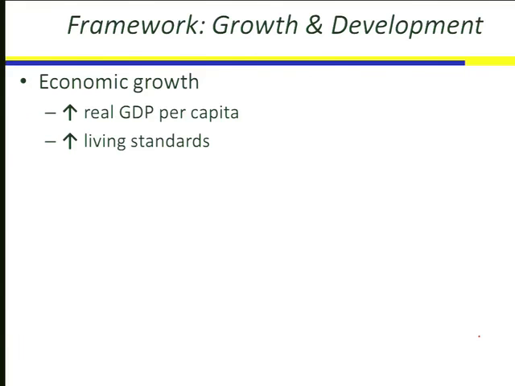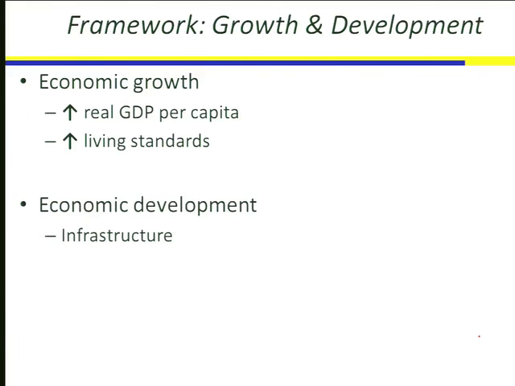The other framework that we have is economic development. And by economic development, we mean the development of the infrastructure that we use for producing goods and services. By infrastructure, we mean things like roads and bridges and highways and trains. We mean also the communications network, the property rights system, the judicial system. All of that is part of the framework or the infrastructure in which economic activity takes place. Let me show you some numbers, and we'll come back and look at some models.